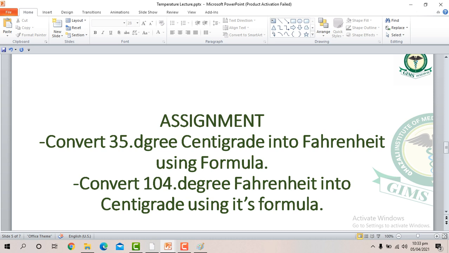I have an assignment for you: convert 35 degrees centigrade into Fahrenheit using the formula as I told you, and convert 104 degrees Fahrenheit into centigrade using its formula.